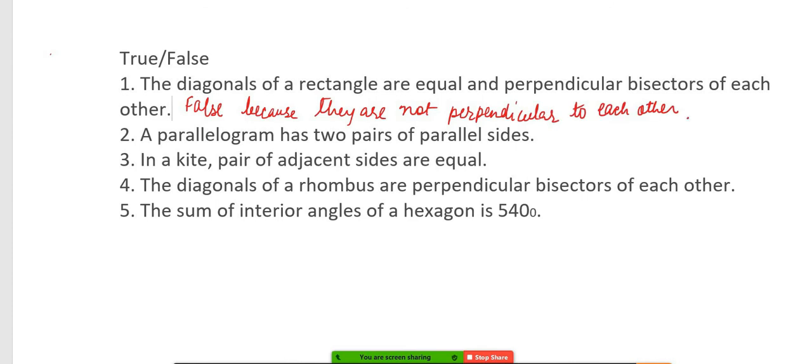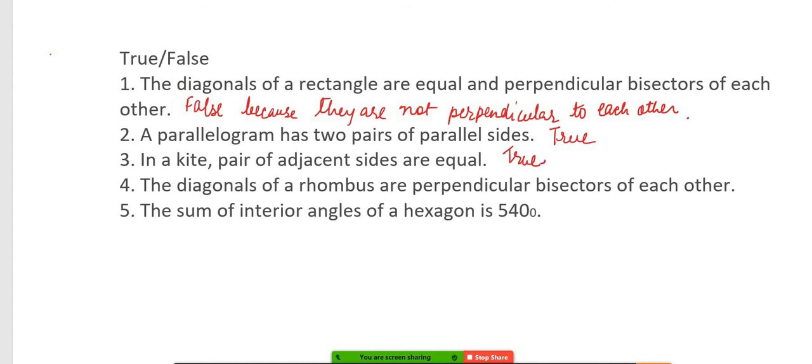Now a parallelogram has two pairs of parallel sides. Ayush: Ma'am, it is true. Next. Aditya: Ma'am, third one. In a kite, pair of adjacent sides are equal. True. Yes. True.